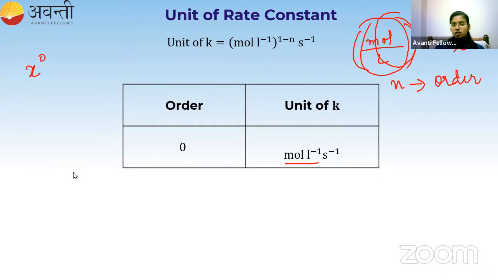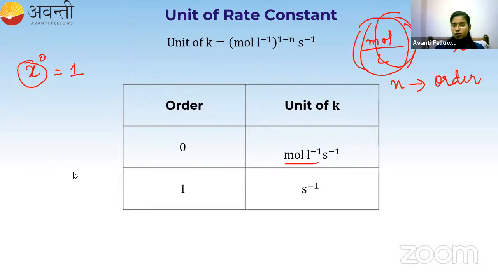Anything to the power 0 is equal to 1, right? So this anything is mole per liter in our case. So the whole term is going to become 1, and we are left with only per second. So if the order is equal to 1, then the unit is per second or second inverse.